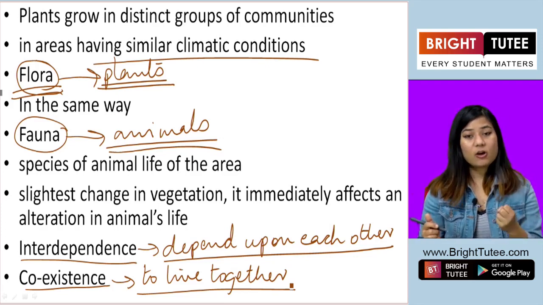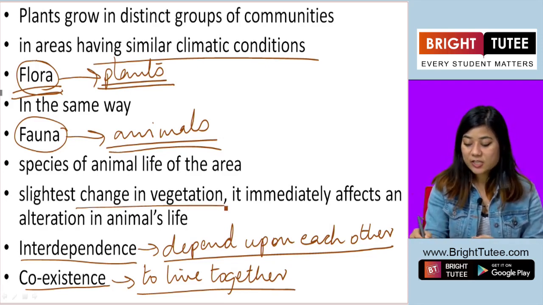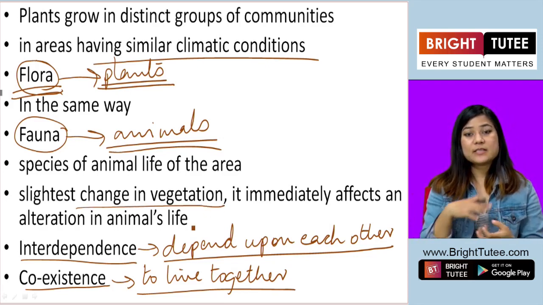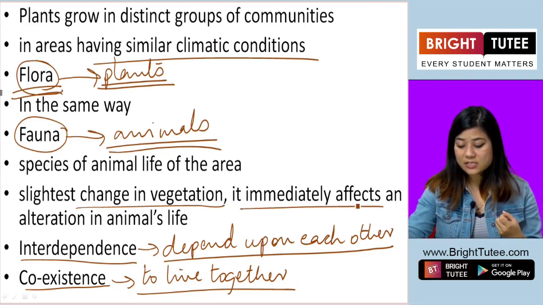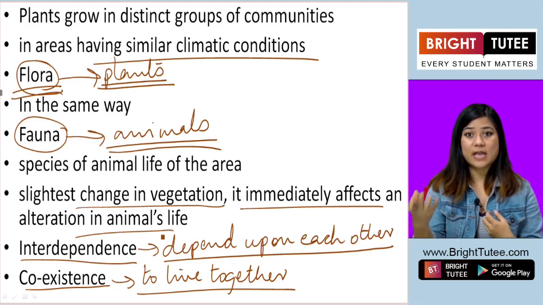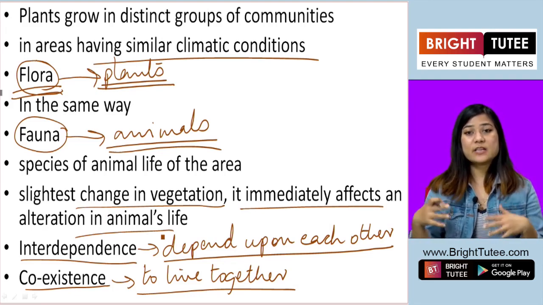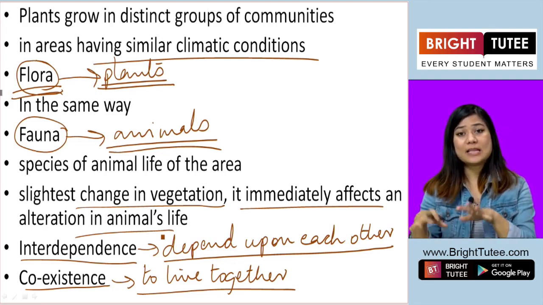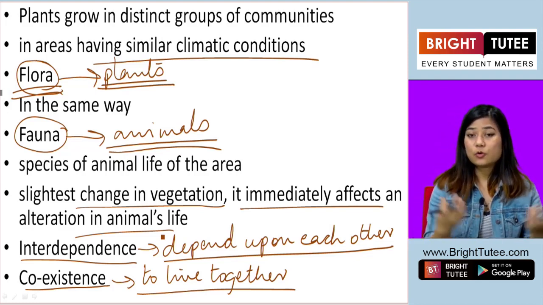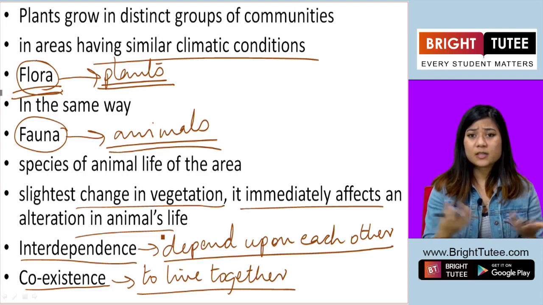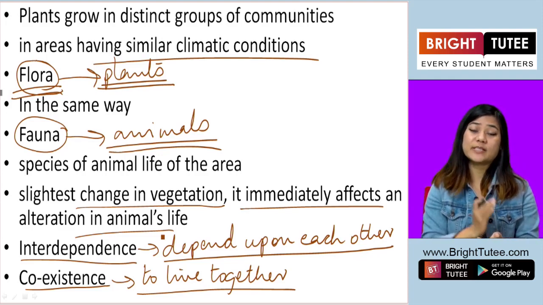Because if there is a slight change in the vegetation, it immediately affects the lives of the animals. If there is a slight change in the lives of the animals, it affects the growth or the condition of the vegetation present there.